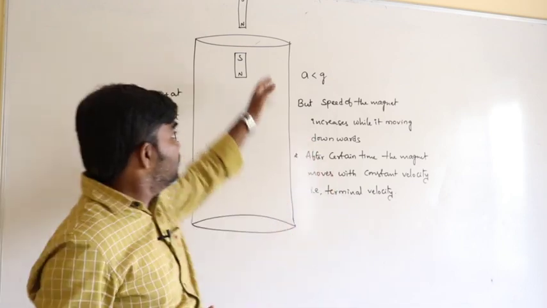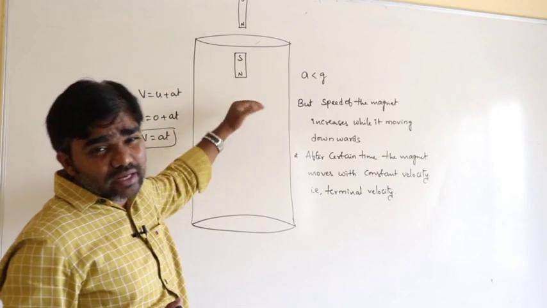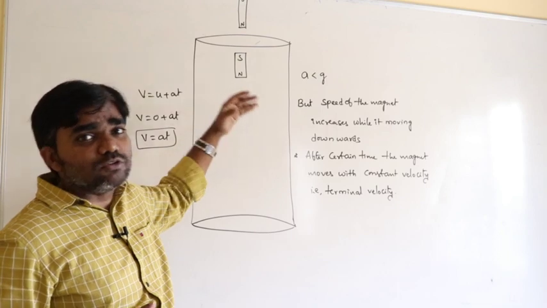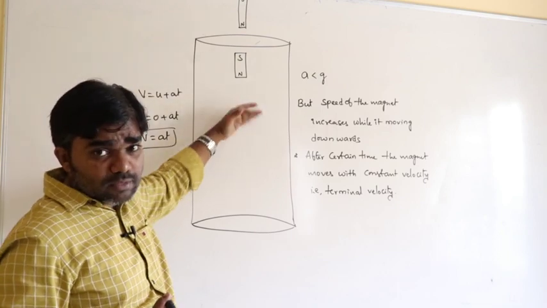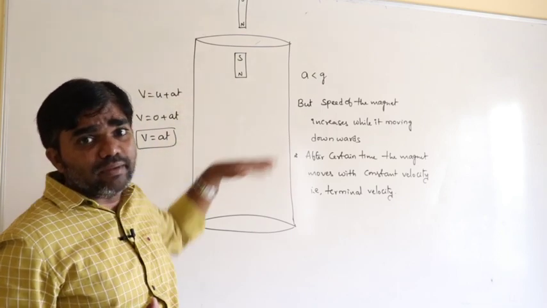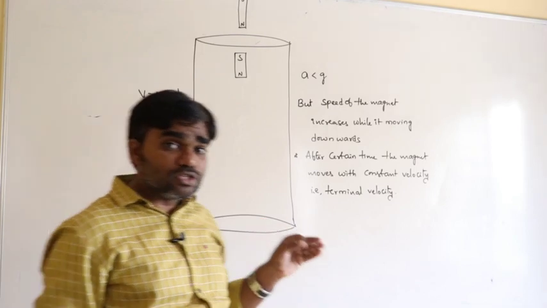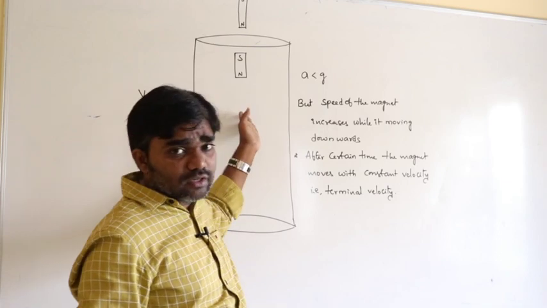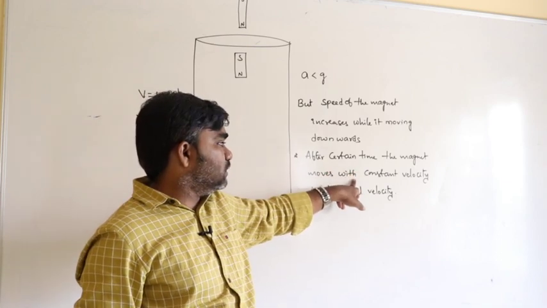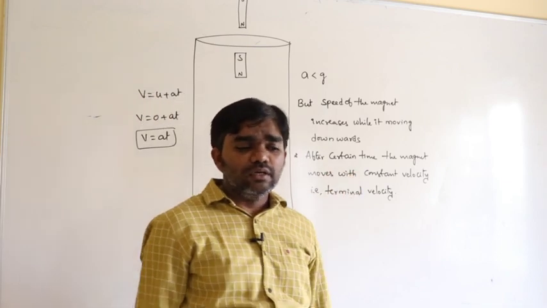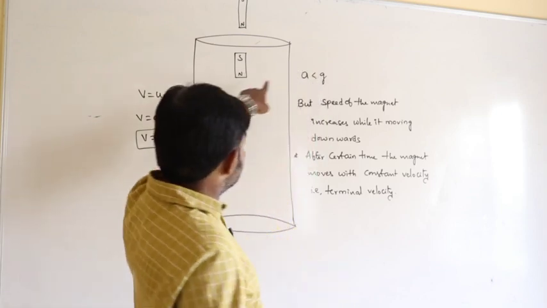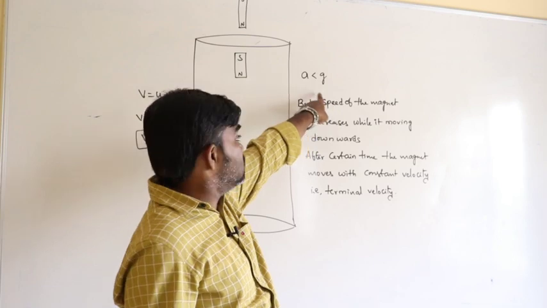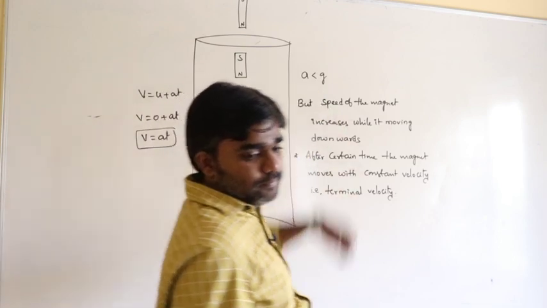In the same way, here the magnet moves downwards. The magnet experiences an opposing force due to the induced current, or the opposing magnetic field. If the original magnetic field and the opposing magnetic field become equal, from that point onwards the magnet moves with constant velocity, which is called terminal velocity. Up to that point, the magnet moves downwards with an acceleration less than g.